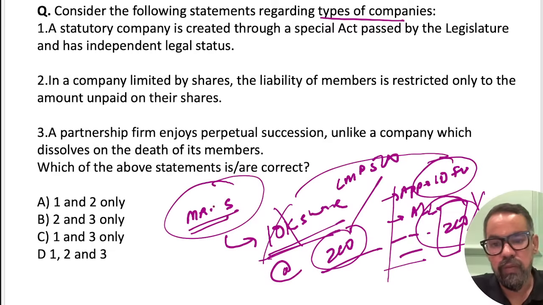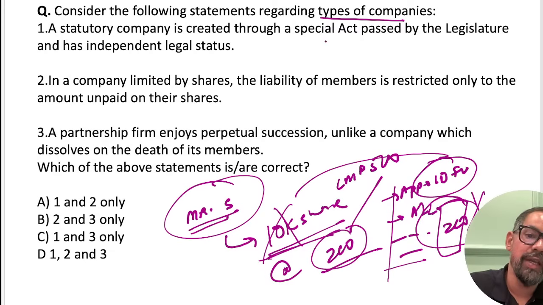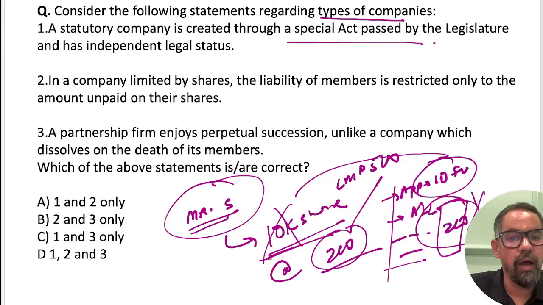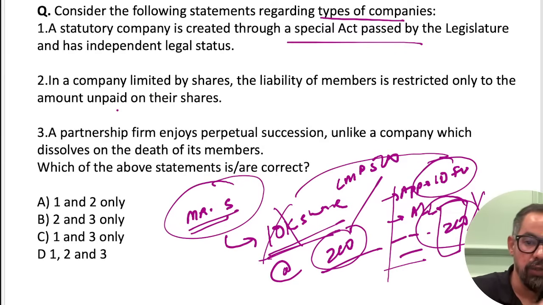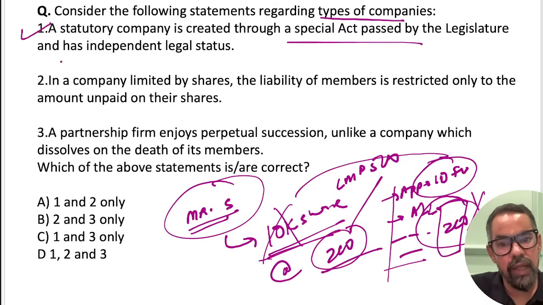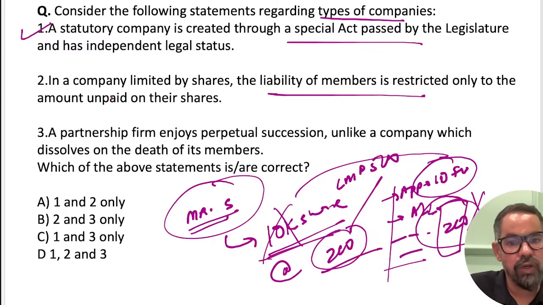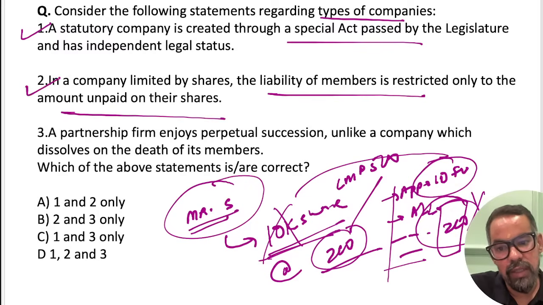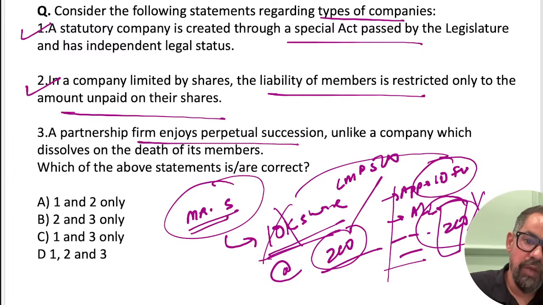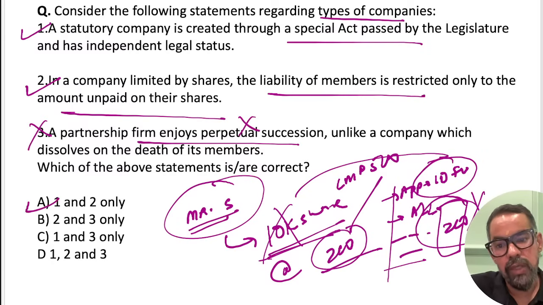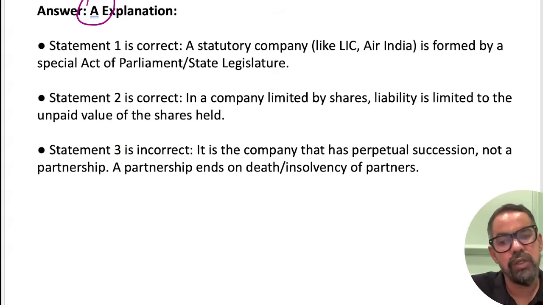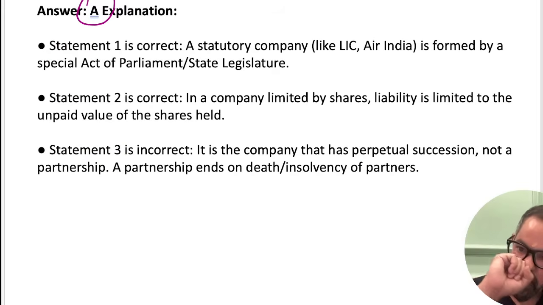Got it, sir? Everyone. A statutory company is created through a special Act. Okay, I guess we missed this part. Types of companies, please go through this one, very important. Then, in a company limited by shares, the liability of members is restricted only to the amount unpaid by them. True. Partnership firm enjoys perpetual succession. A partnership firm does not enjoy this. So 1 and 2 means option A will be the right answer for this particular case, right?